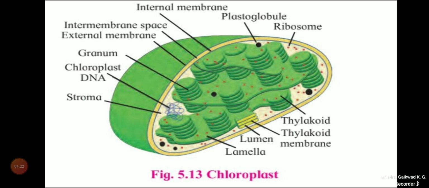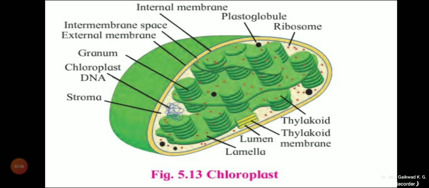Okay, and I told that like mitochondria, plastids too are double-walled organelles that contain DNA, RNA and 70S ribosomes. But these plastids are larger in size and can be observed under a light microscope also. Plastids are classified according to the pigment present in them as leucoplast, chromoplast and chloroplast. Leucoplast is colorless, chromoplast is the colored plastid and chloroplast is the green plastid.